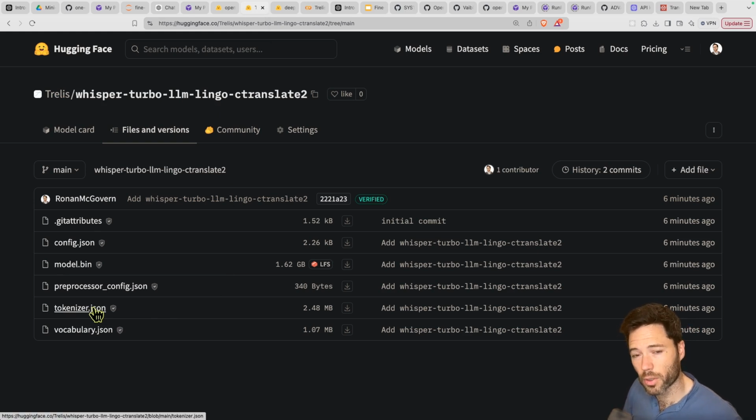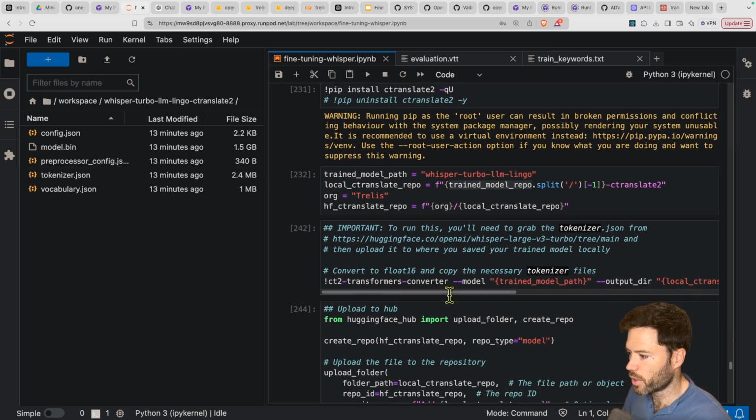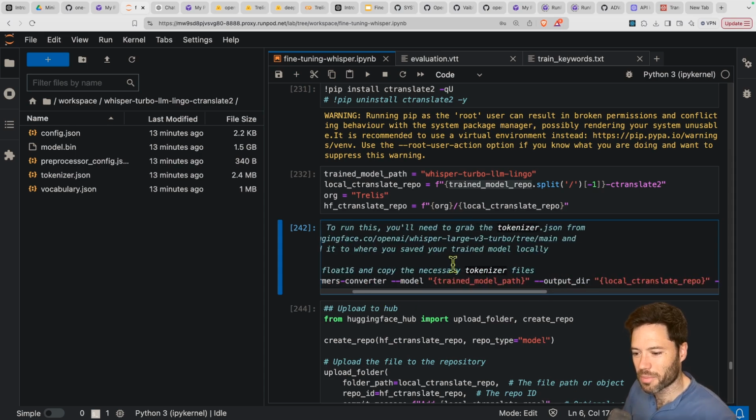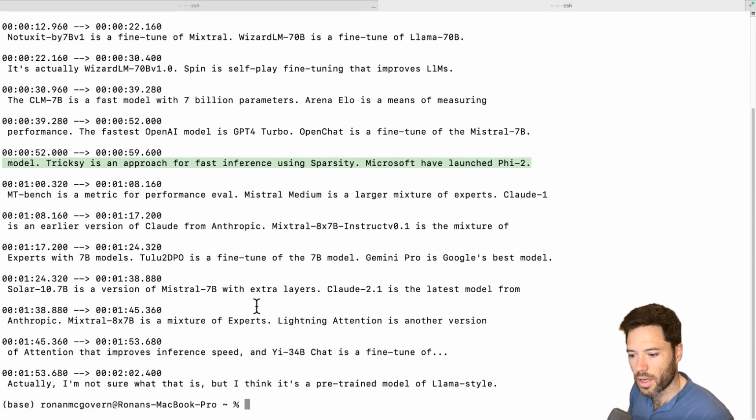So you can just download and upload it manually, or you can download and upload it to the folder where you save your Hugging Face fine-tuned model before you do the conversion. And then when you run the conversion, I've now got these flags here that will automatically copy tokenizer.json and also a preprocessor config. So just that final tip, if you want to make sure to get the inference correct when you move to using a CTranslate model with faster-whisper.